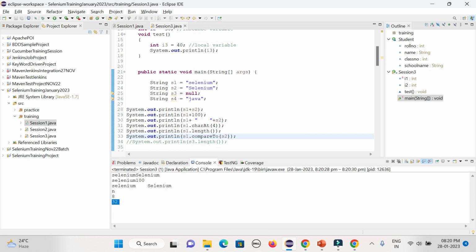Because capital S and small s are not the same, that is the reason it gives some value.